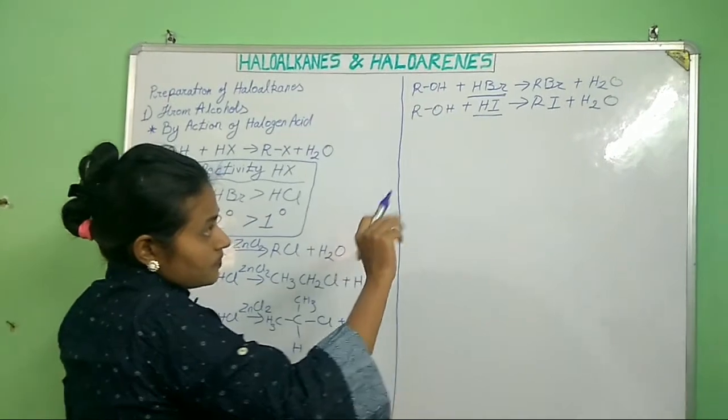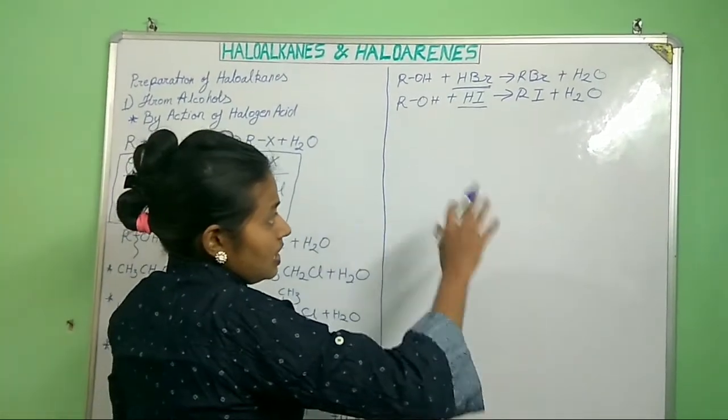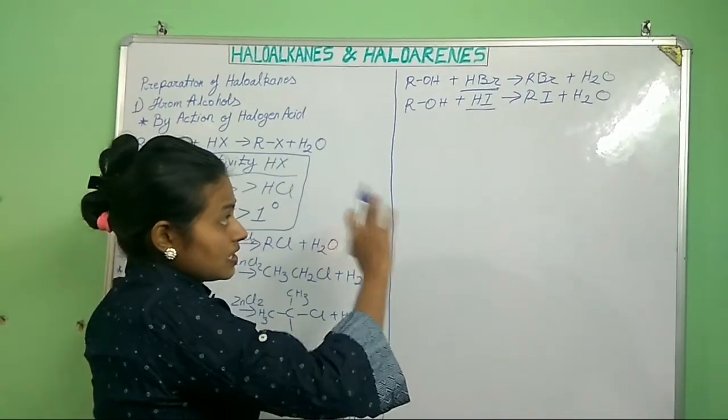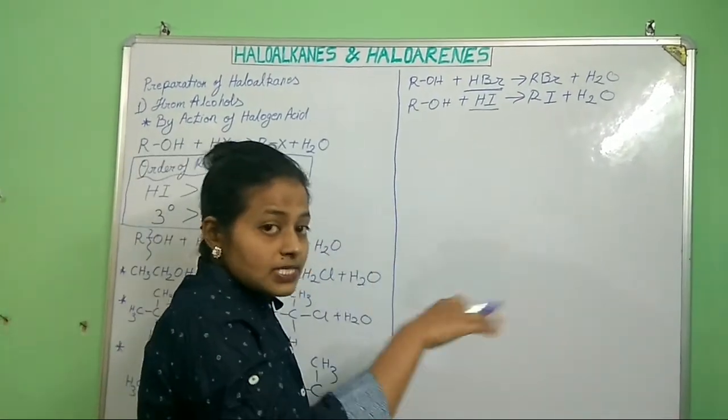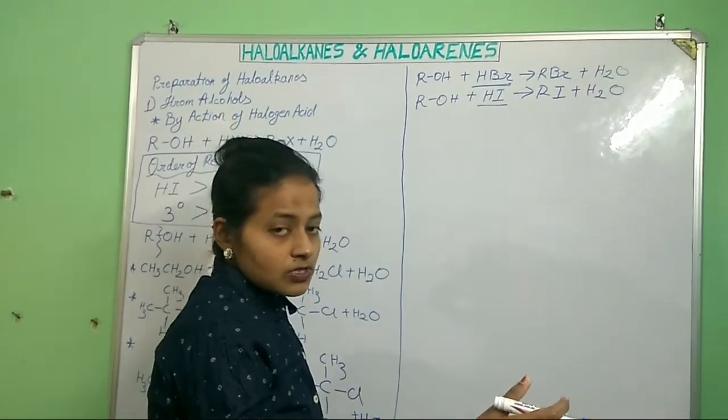But remember one thing, there is an exceptional case: secondary and tertiary bromides and iodides cannot be prepared from secondary and tertiary alcohols. Why?